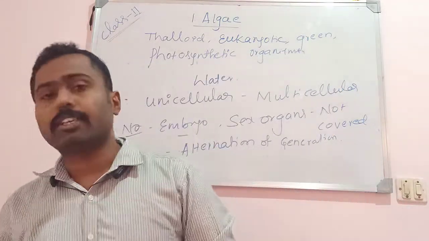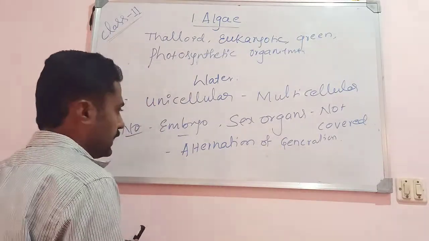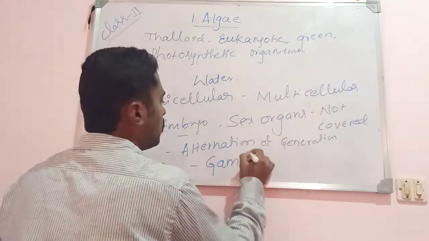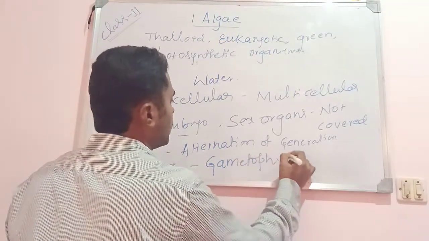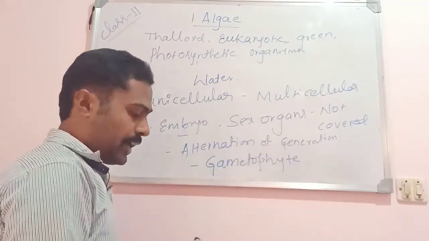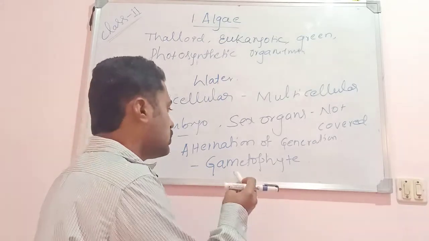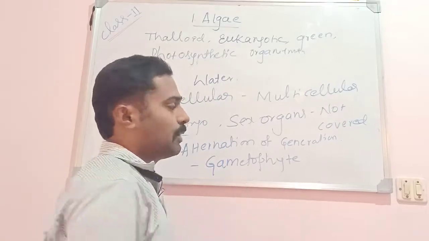Another thing: the dominant plant body of algae is the gametophyte. The gametophyte is the plant body that produces the gametes. As the name suggests, gameto means gamete, phyta means plant.